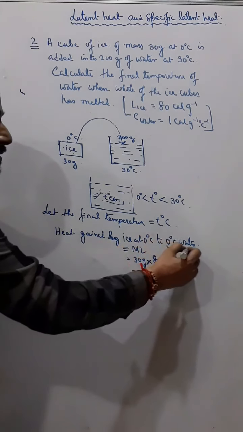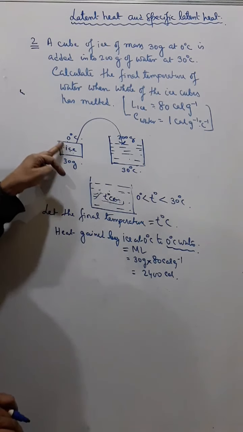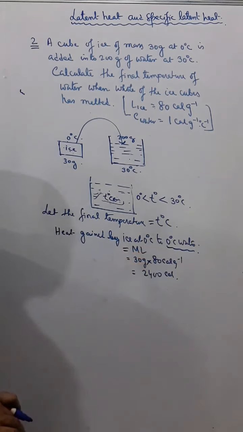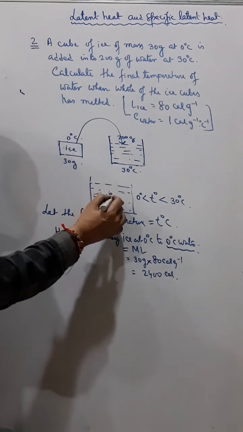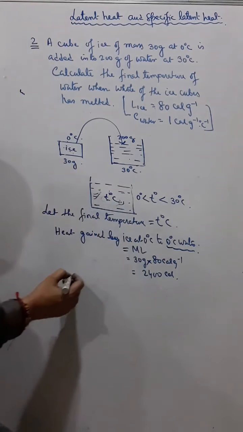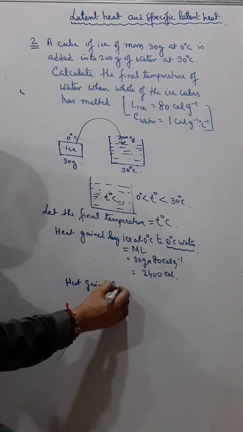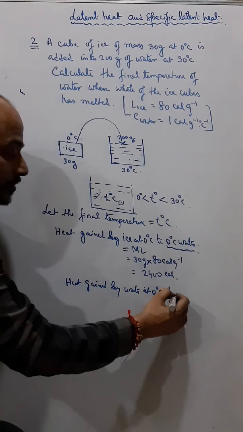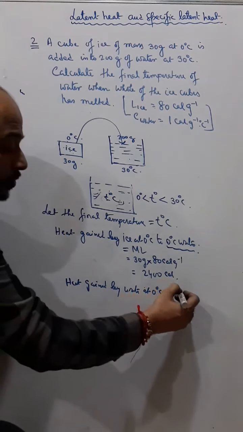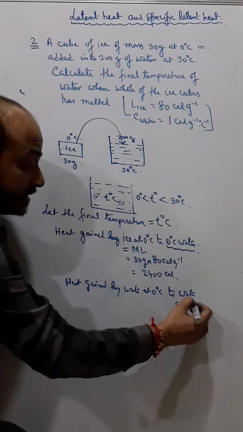But this water which is formed from this molten ice, 0 degrees Celsius ice to 0 degrees Celsius water, will now reach T degrees Celsius because the final temperature is T degree. So again heat gained by water at 0 degrees Celsius to water at T degrees Celsius.